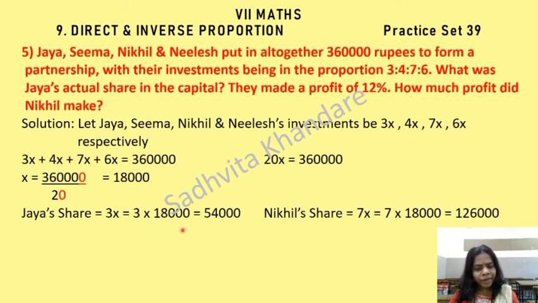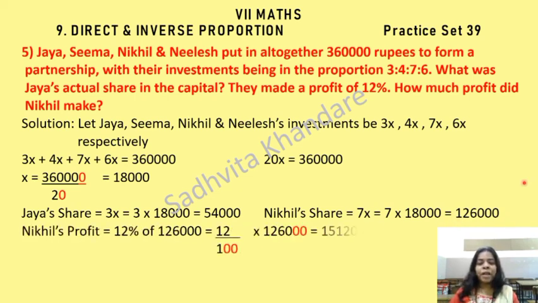3x is 3 into 18,000, 54,000. Nikhil's share also I am going to find out. 7x is equal to 7 into 18,000 is equal to 1,26,000. Why am I doing this? Because I want to find out his profit. So I have to first know how much he invested. Then only I can find out the profit, no children? So we are finding the share of Nikhil also.